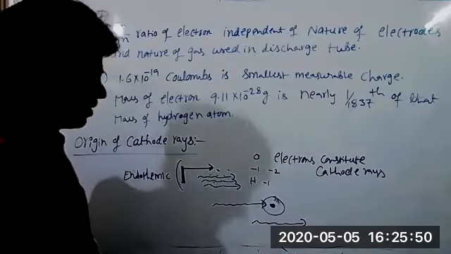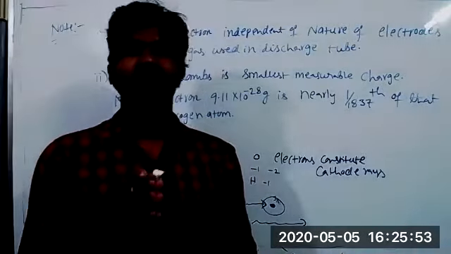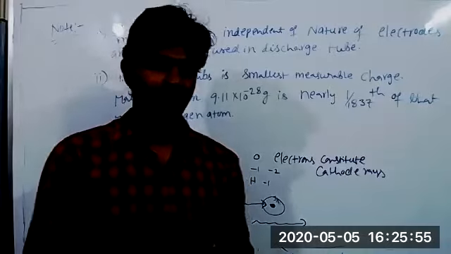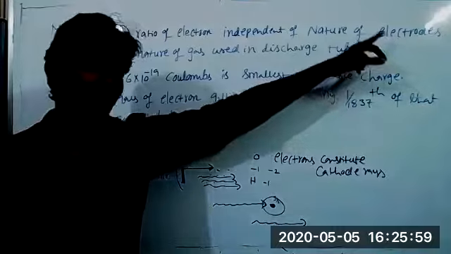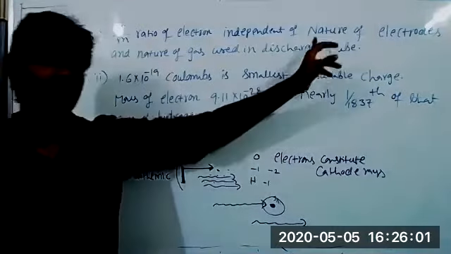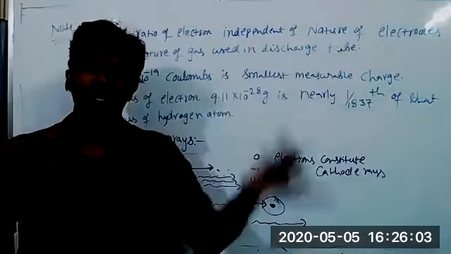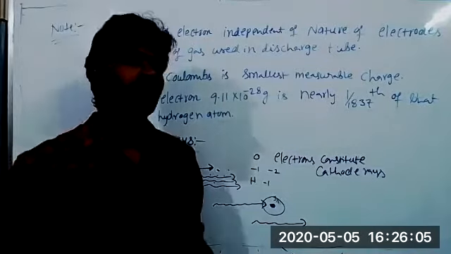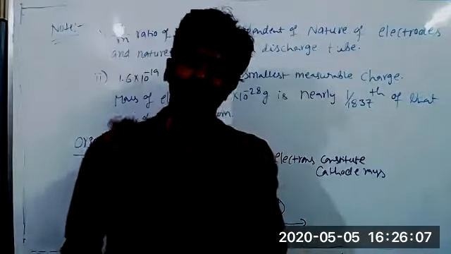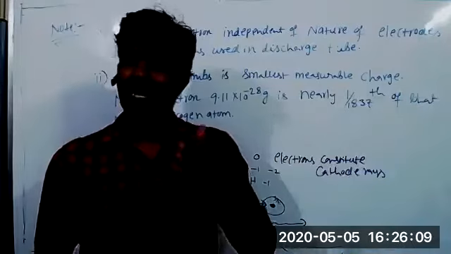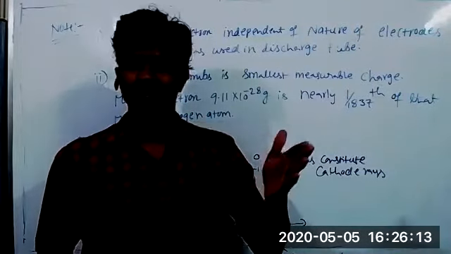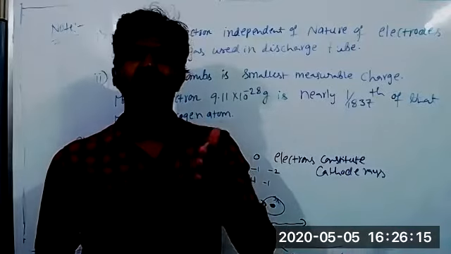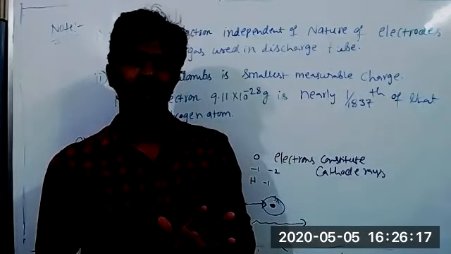Okay, next is, why do we consider the electron a universal particle? First point, we see the e by m ratio of the electron is independent of the nature of the electrode and the nature of the gas we used in the discharge tube. Whatever gas you take in the discharge tube, whatever electrode you take, the e by m ratio of the cathode rays is a constant value. The e by m ratio is constant and the charge carried by a particle is also constant.